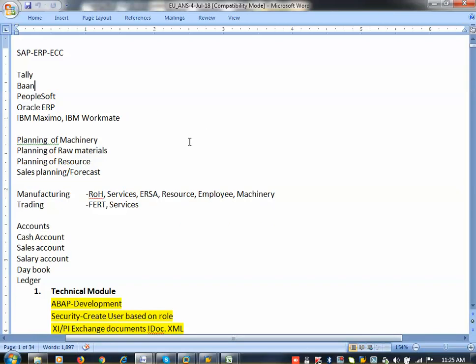Okay. So now in the SAP system, what can we do? We can do the planning of machinery. When we come to our home, there are raw materials, and then finished products or assets available.